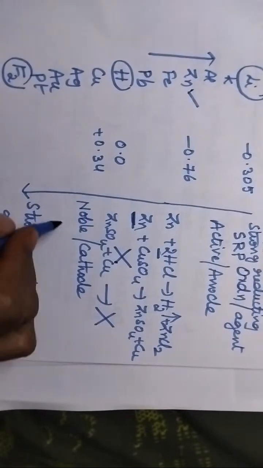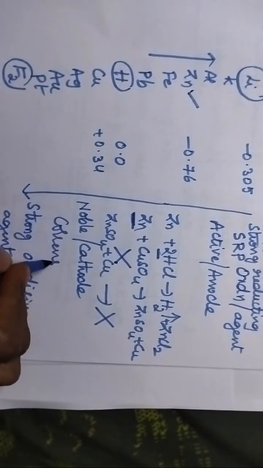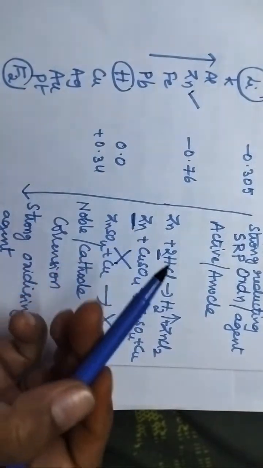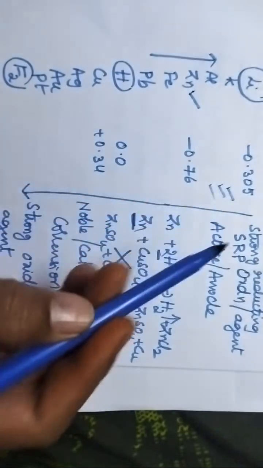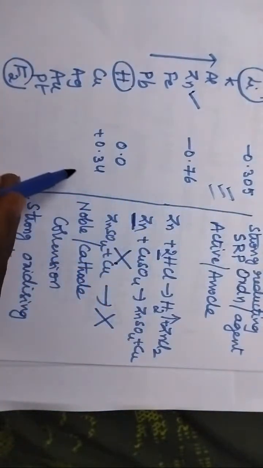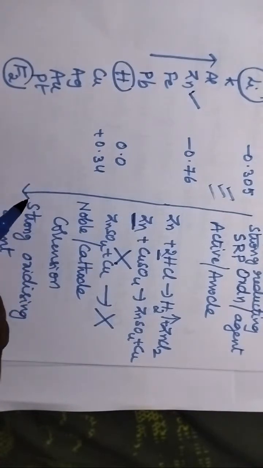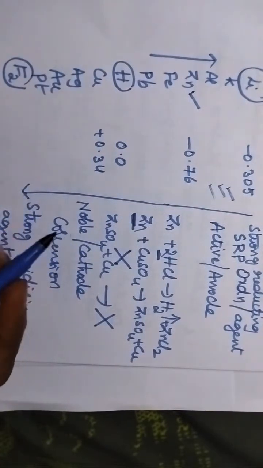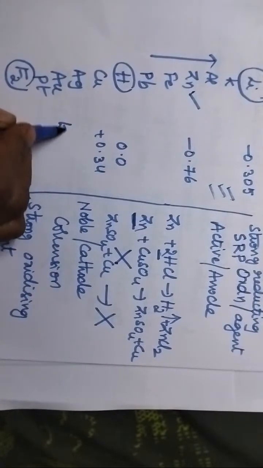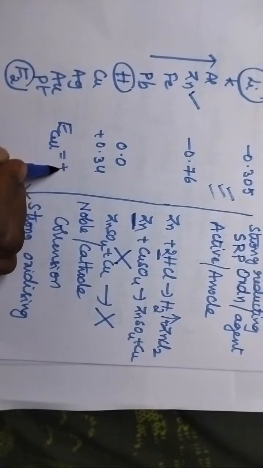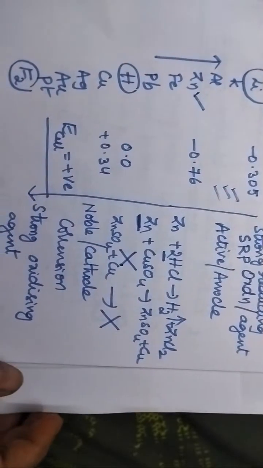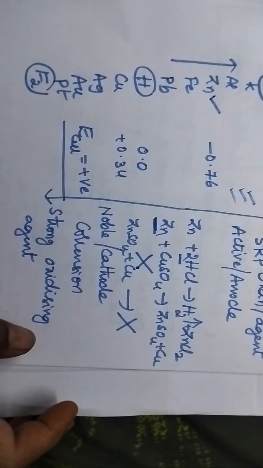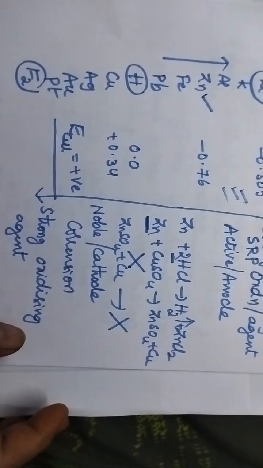We can also predict the corrosion tendencies. The metals present above in the series are highly active and will have more corrosion tendencies when compared with the metals at the bottom of the series. We can also predict the spontaneity of the reaction. If the EMF of the cell is a positive quantity, the reaction is spontaneous. This is all about the electrochemical series and its significance.